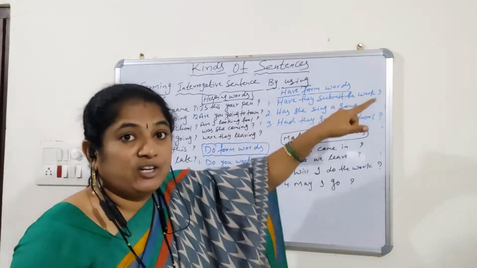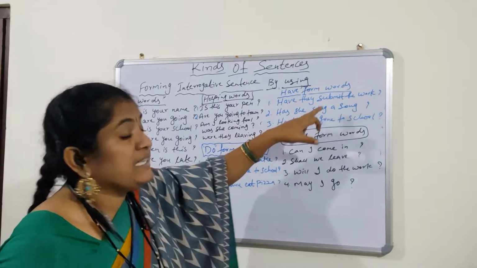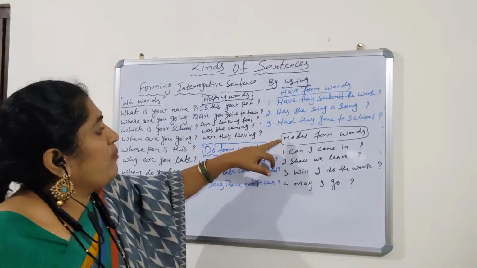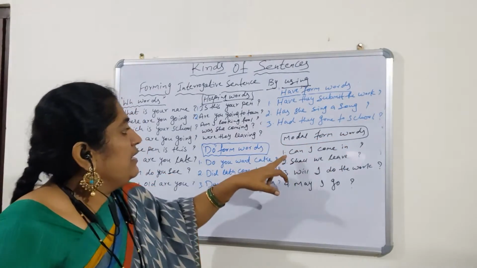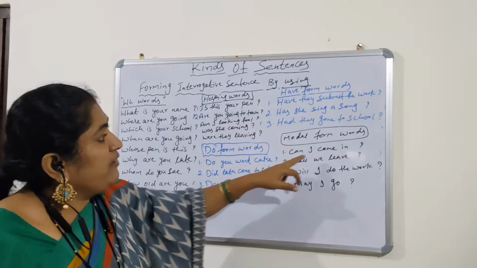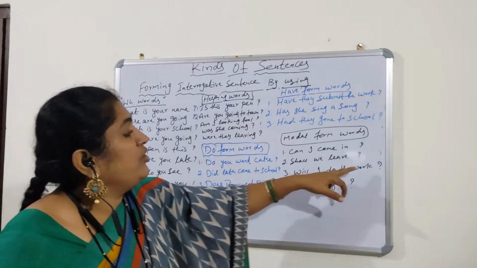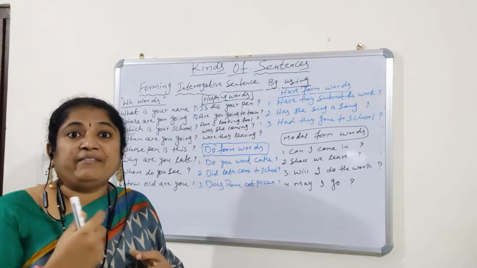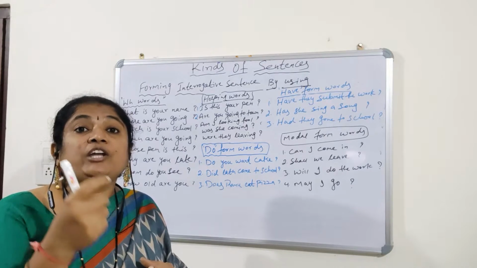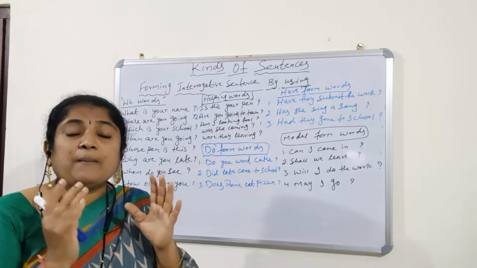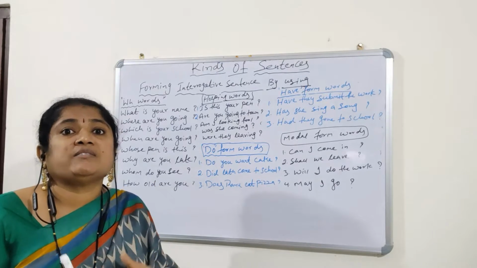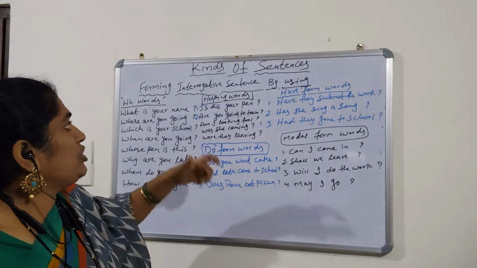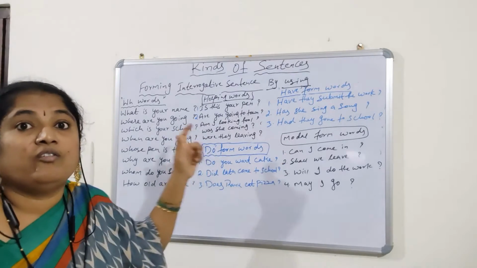Now by using have form words. Have they submit the work? Has she sing a song? Had they gone to school? Now by using modal form words. Can I come in? Shall we leave? Will I do the work? May I go? So these are the words by which we can make the interrogative questions. We can use any word. It is not compulsory that interrogative sentence starts with WH only. As per our convenience, we can use the questions by using different forms of words.